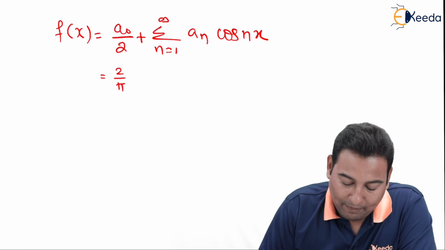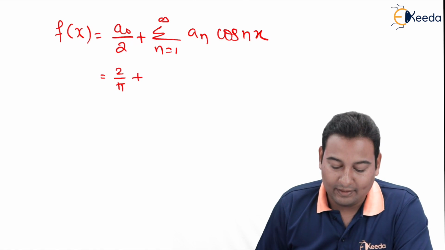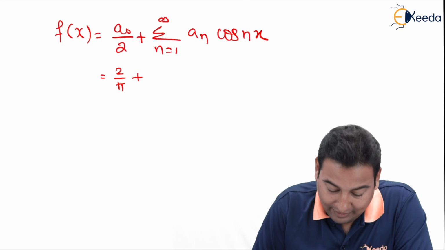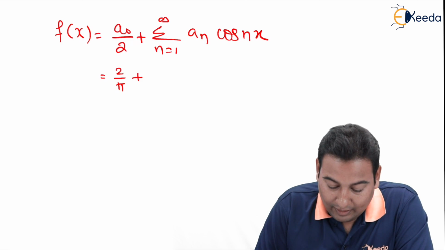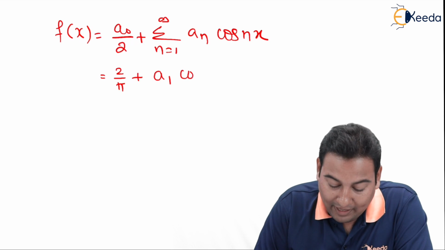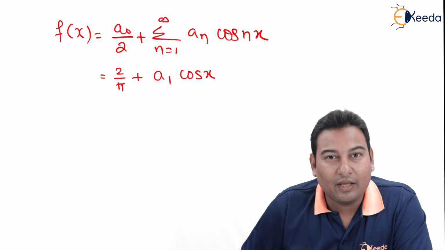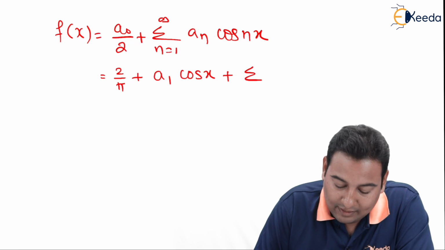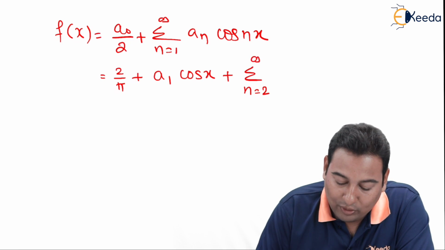Here it will be 2 by pi plus, see the way I am writing this summation. Let me put n is equal to 1. If I substitute n is equal to 1, it will be a1 cos x plus summation of n is equal to 2 to infinity.